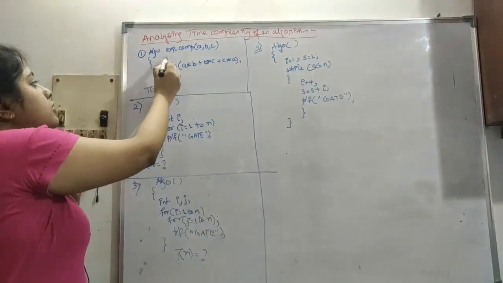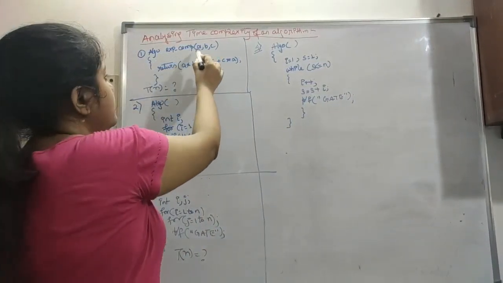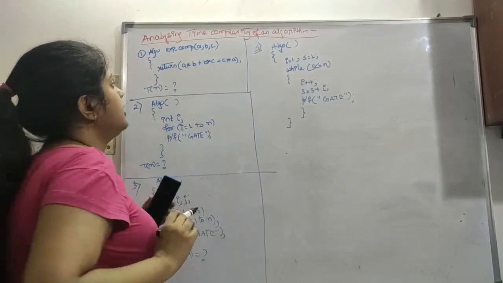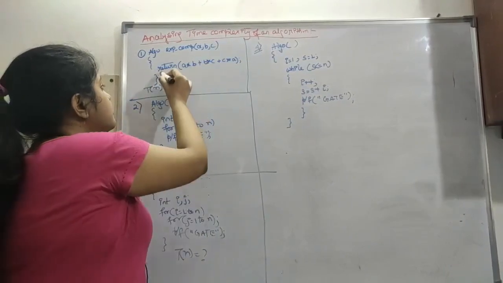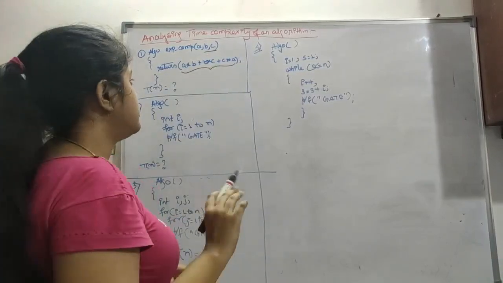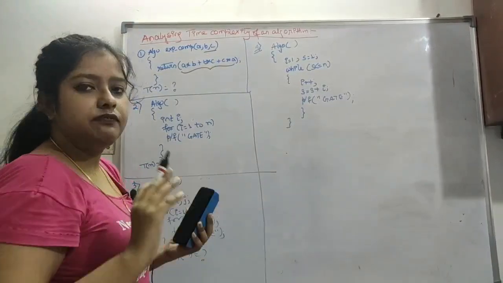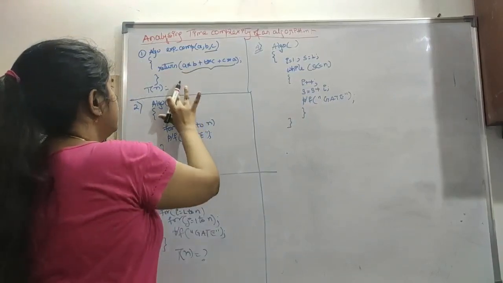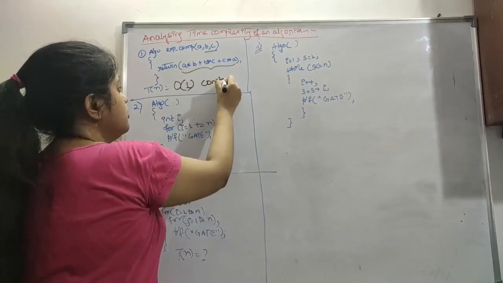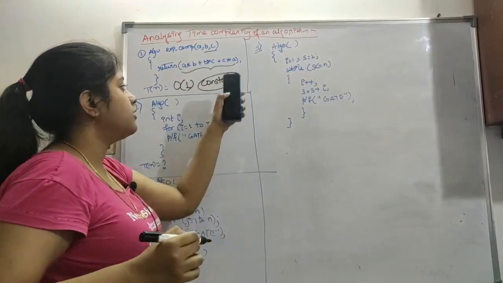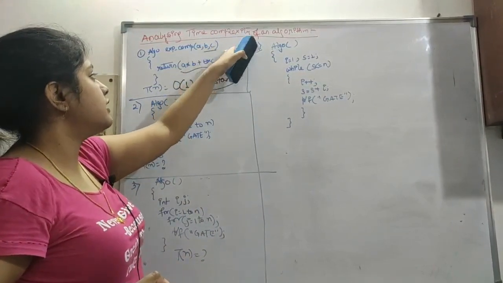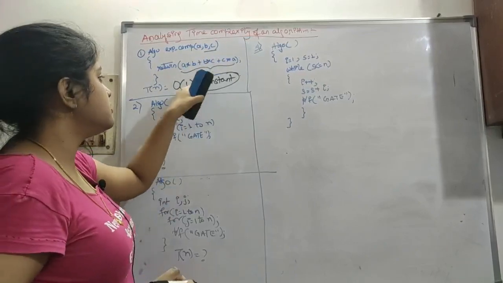Now let's see the algorithm, an expression computation with A, B, C. What is it returning? A into B, B into C, C into A. Here these values are already given, you are just computing the value. Nothing more is being done, no variables are declared, so it will take order of 1 time. This is constant time, minimal, you cannot have less than this. A, B, C are given, you are just doing the computation, nothing else. So this is constant.